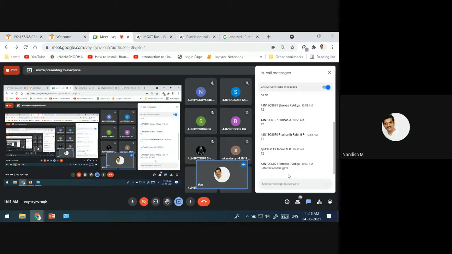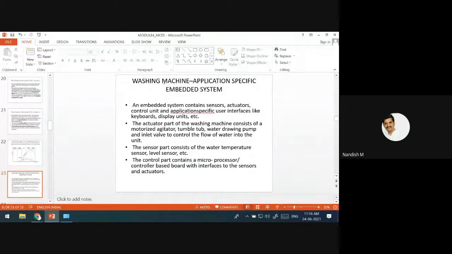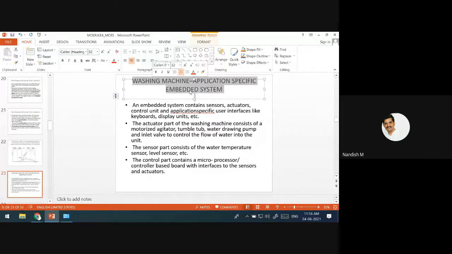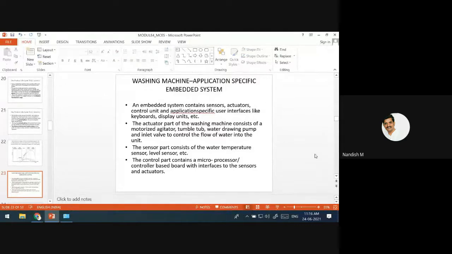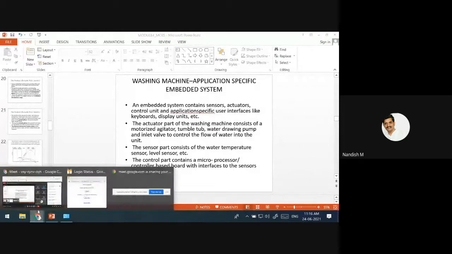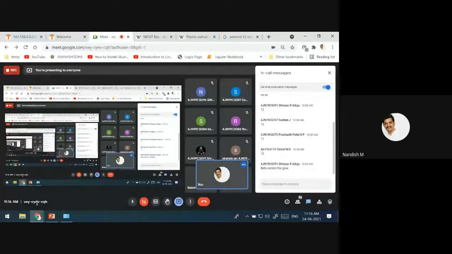Okay, I understand. I understood that you have got everything. Okay, now I'll move on to the next topic, that is one application of an embedded system, that is the washing machine. See, this washing machine, do you agree it is an embedded system? Whether it is an embedded system?